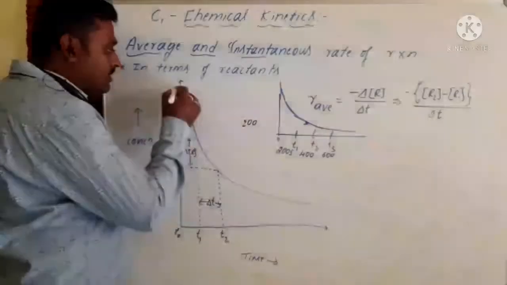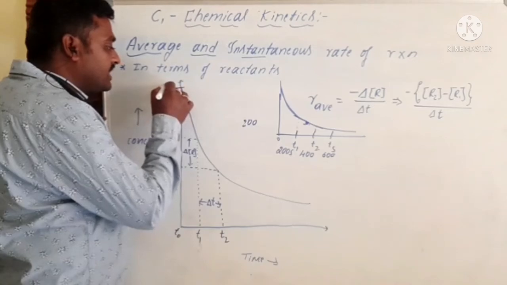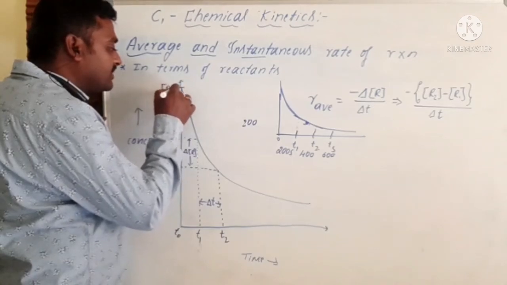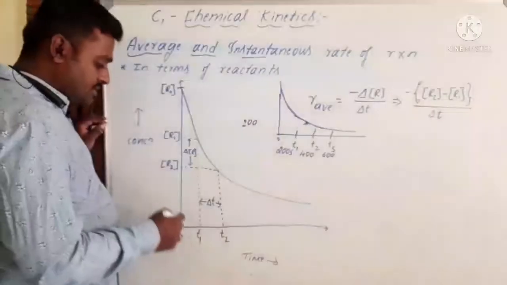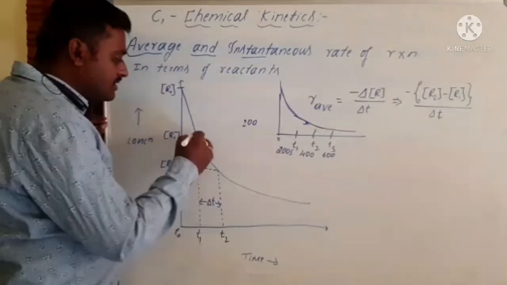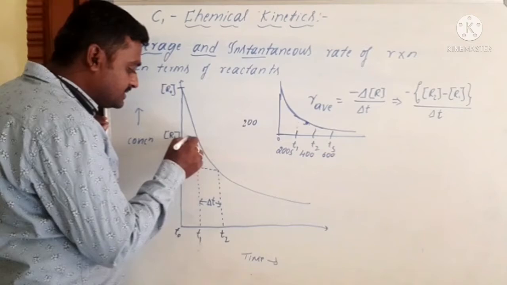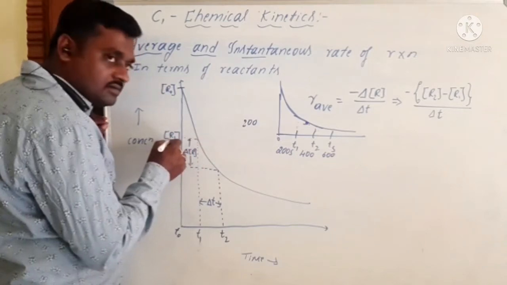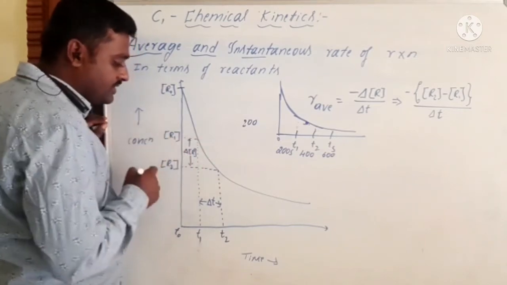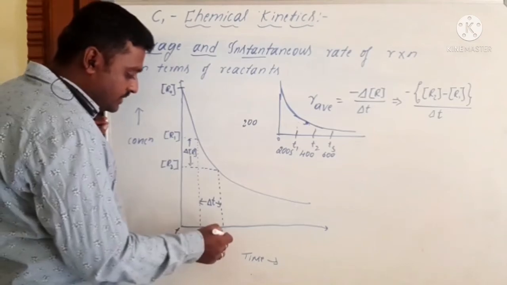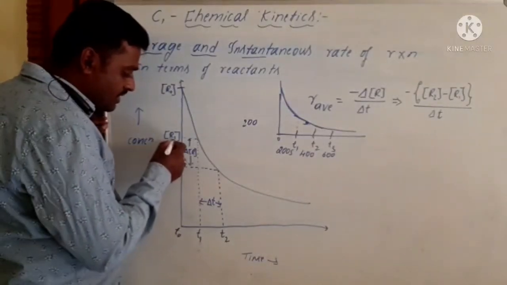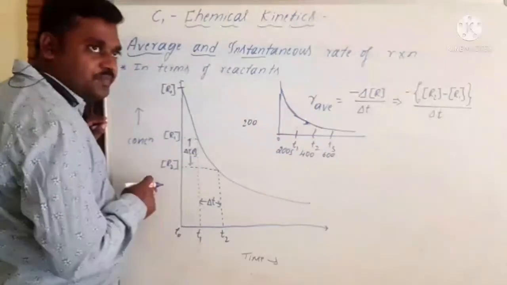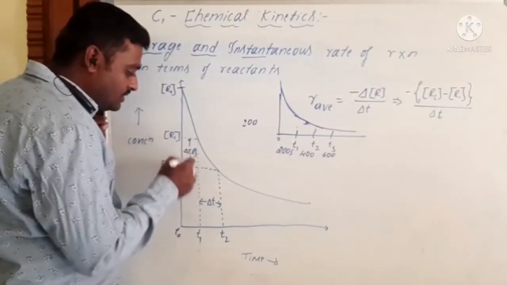So at T0, the concentration of reactants is R0. Then from T0 to T1, the concentration of reactants falls down to R1. And then from T1 to T2, the concentration of reactants falls from R1 to R2.